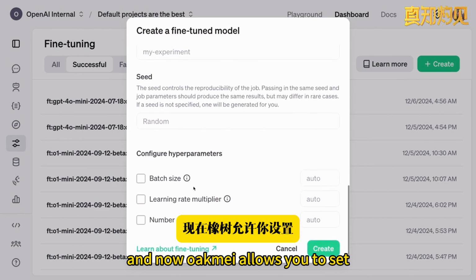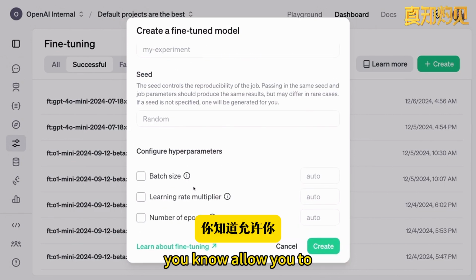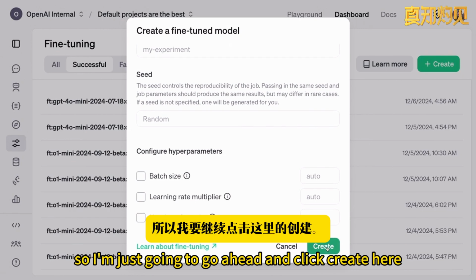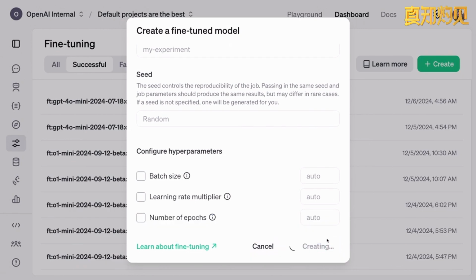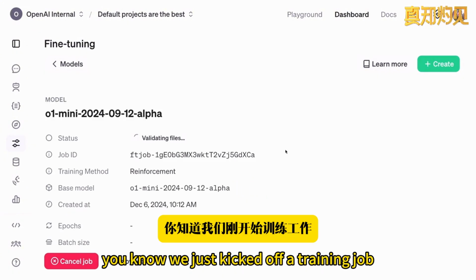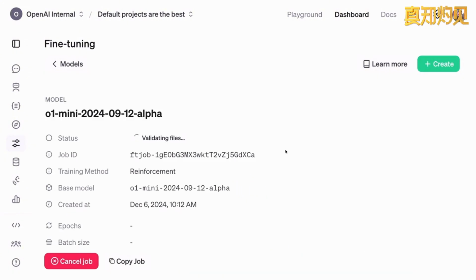And now OpenAI allows you to customize these fine-tuning runs by setting hyperparameters, but we set some pretty good defaults. So I'm just gonna go ahead and click create here. Now, what this is doing is, we've just kicked off a training job.